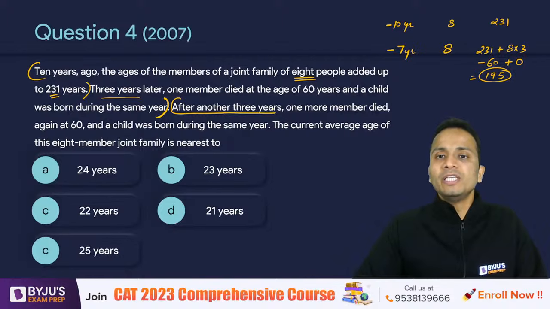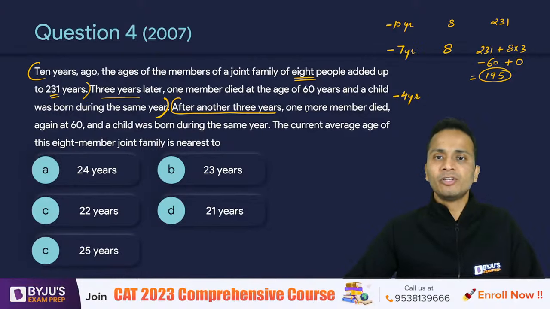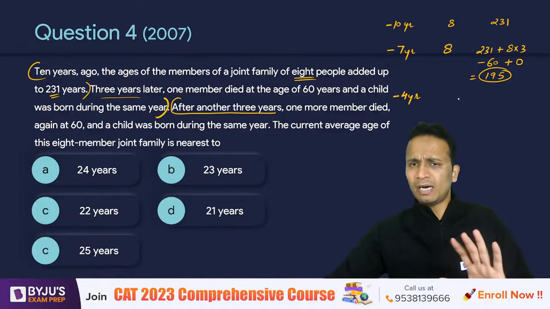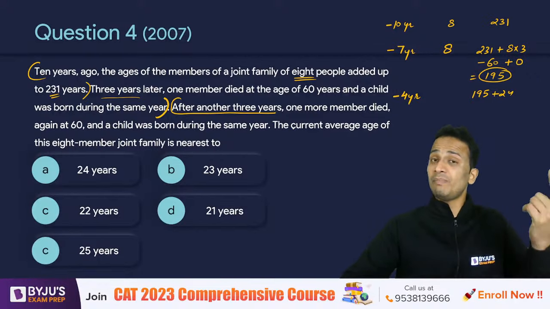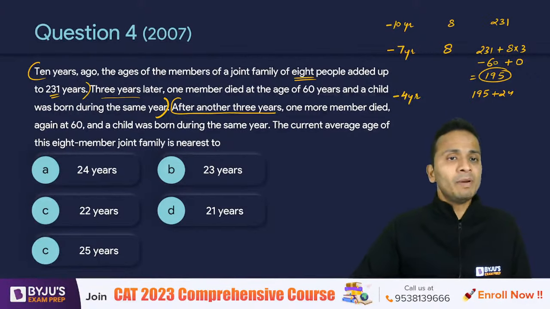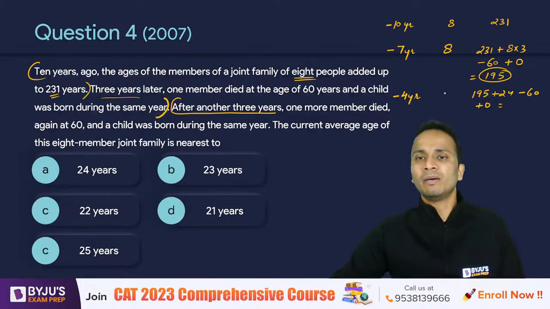After another 3 years, that means they are talking about minus 4 years. Okay, after another 3 years, one more member died, so we will look at this later. So earlier the sum was 195. Again 3 years are added, so 24 will be added to this because of the same reason I explained. Another member died at an age of 60, so minus 60 and a child was born the same year. So minus 60 plus 0, number of members is still equal to 8.